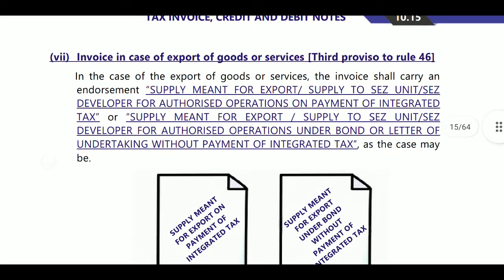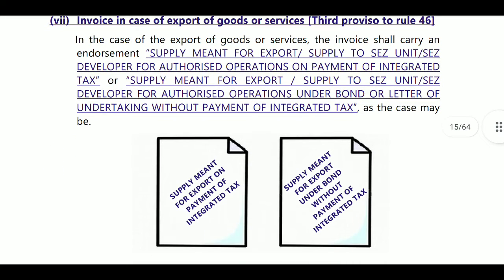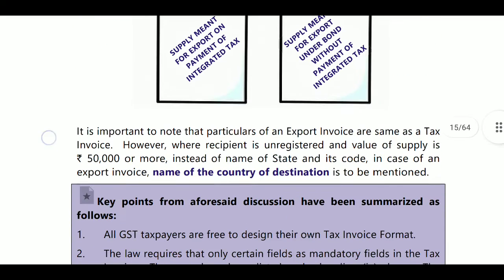Next, in case of invoice for export of goods or services, that is, supply meant for export on payment of integrated tax, or supply to SEZ units or developers for authorized operations. Here, supply meant for export is on payment of integrated tax, or under bond without payment of IGST. They have two options. They may pay the tax or they may not pay the tax under bond. That is their option.